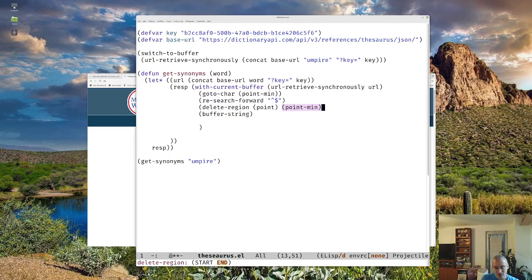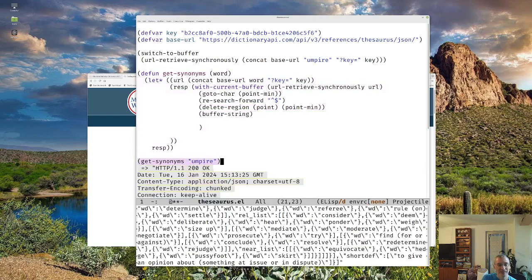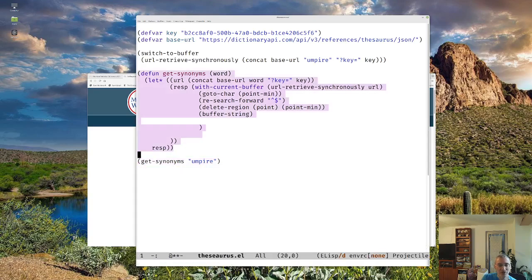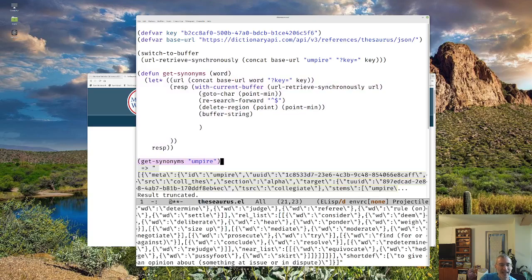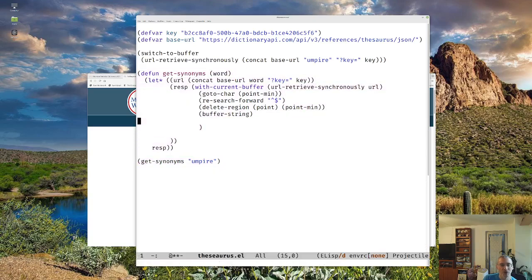But then we can just delete the region from the beginning to that point. Re-execute that, and notice now we don't have that stuff on top. We just have that string, open bracket, meta, blah, blah, blah, big JSON blob. So that's our raw response. So pretty good.